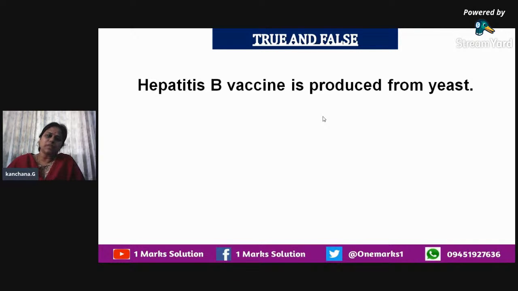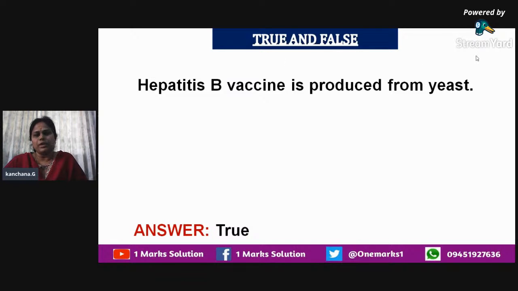For producing these kinds of vaccines, certain organisms are employed. We also read about the various organisms and the tools used in the production of vaccines. We need a particular organism where we can produce the vaccine or various other products. Here they have given hepatitis B vaccine is produced from yeast, and it is true. This vaccine is produced by using yeast.